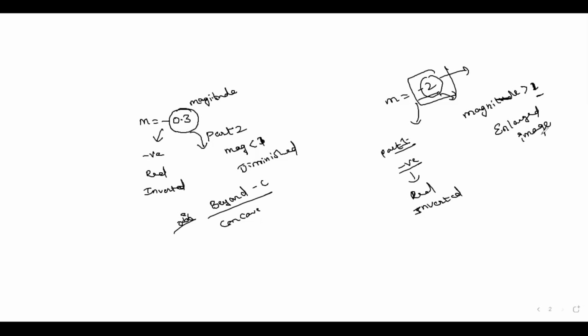I hope you all understand. So it is a real, inverted, enlarged image. When will you get it for mirrors? When the object is placed between F and C, in front of a concave mirror.